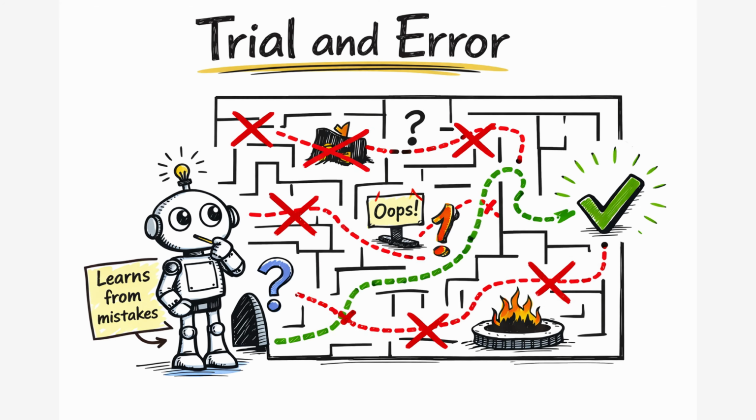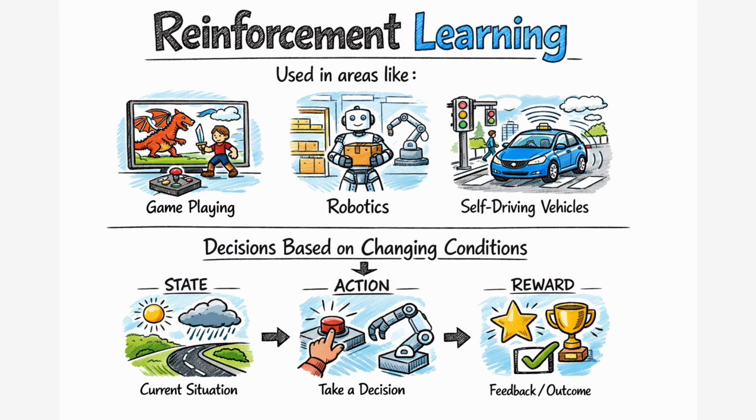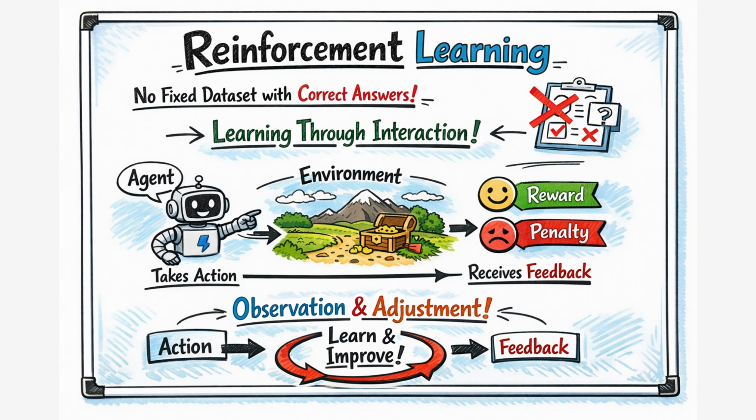We try something, and if the outcome is a reward, then we understand that this is the correct way. And if the outcome results in a penalty, then we avoid that in future iterations. Reinforcement learning is commonly used in areas like game playing systems, robotics, and self-driving vehicles. These are the systems where decisions need to be taken continuously based on changing conditions. In reinforcement learning, there is no fixed data set with correct answers provided in advance. The learning happens continuously through interaction with the environment and feedback received after every action.